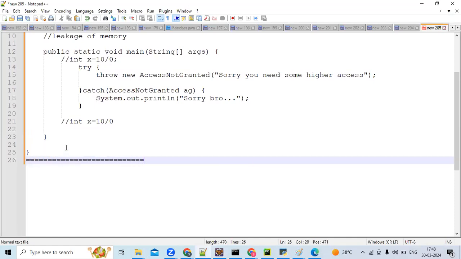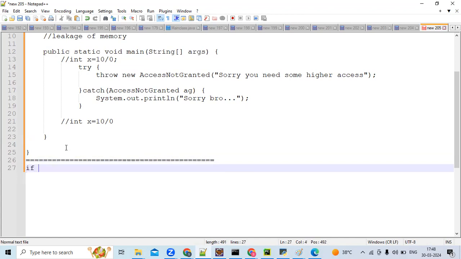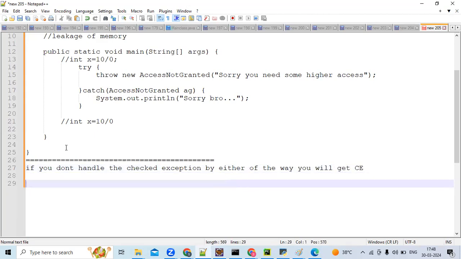If you don't handle the checked exception by either of the ways, you will get a compilation error. Okay? So one way is by using try catch. The second one is the throws keyword. Now we'll see how to handle a checked exception with the throws keyword.